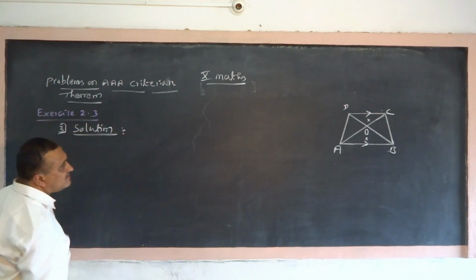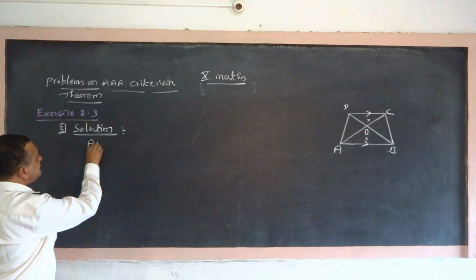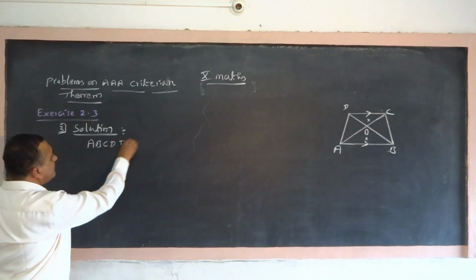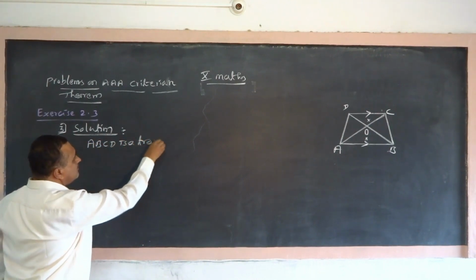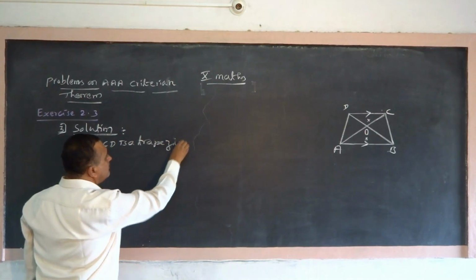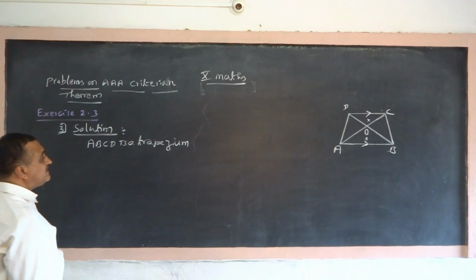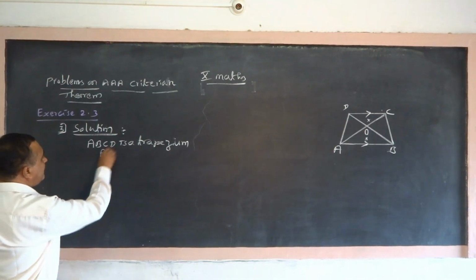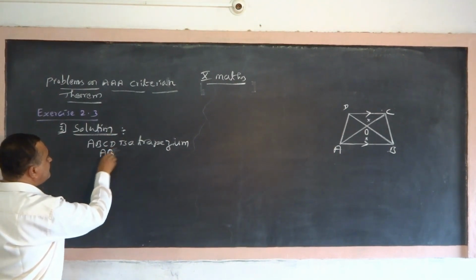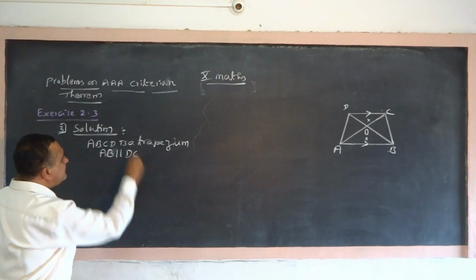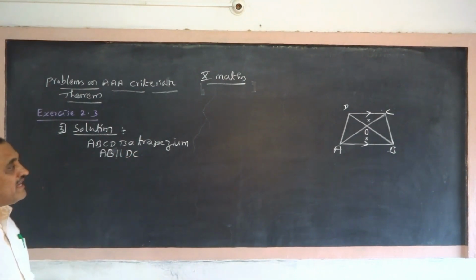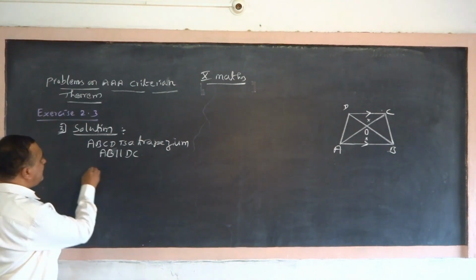What is the solution? ABCD is a trapezium, AB parallel to DC, AC and BD are diagonals.